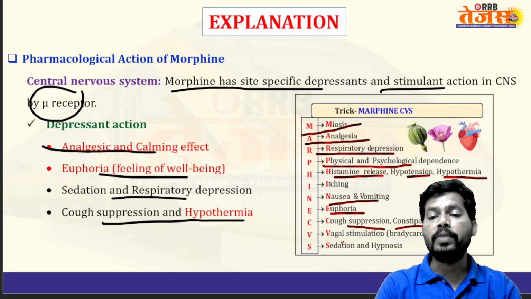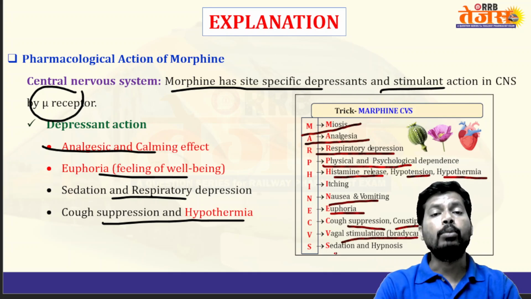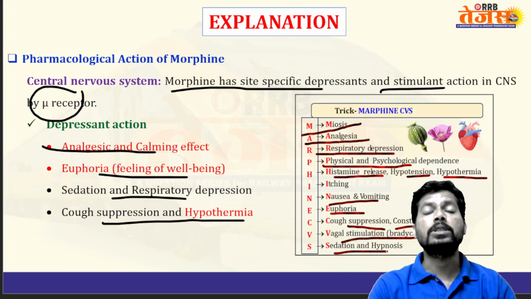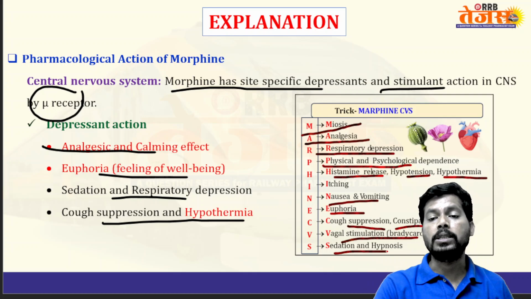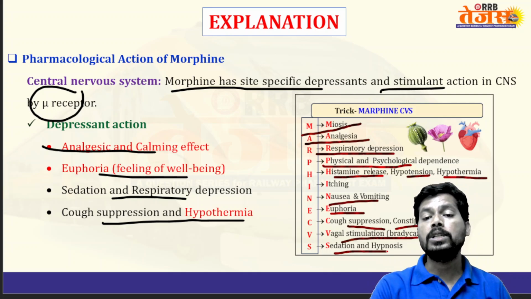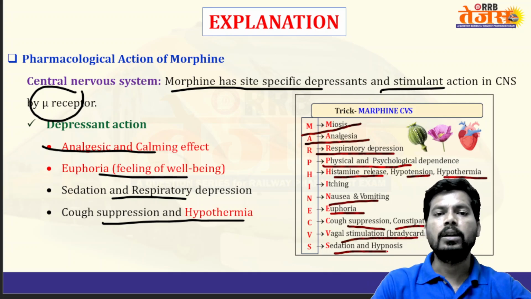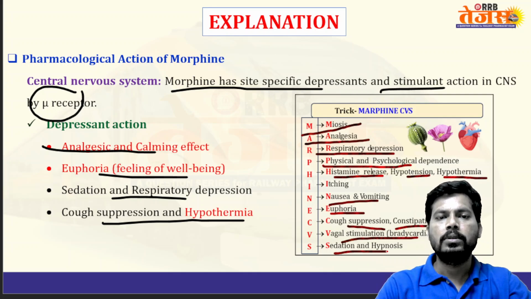It stimulates the vagus nerve and causes bradycardia. Morphine may produce sedation and hypnosis at high doses. At low doses, morphine produces euphoria, but at high doses it produces sedation, hypnosis, that is dysphoria, opposite to excitation. Dysphoria means depression, sad mood.